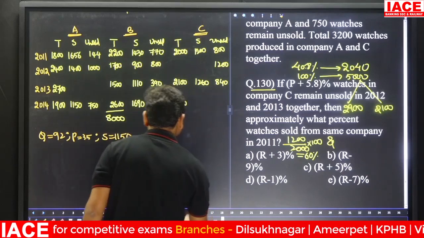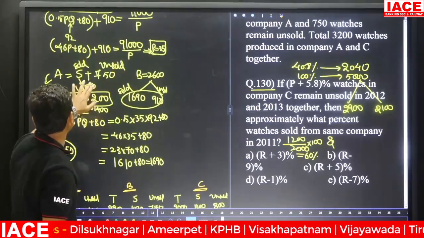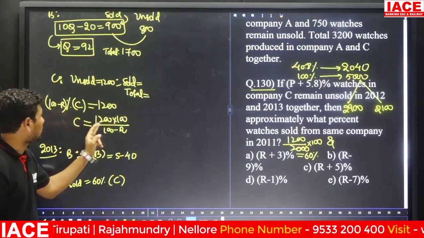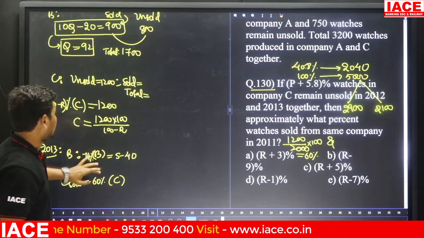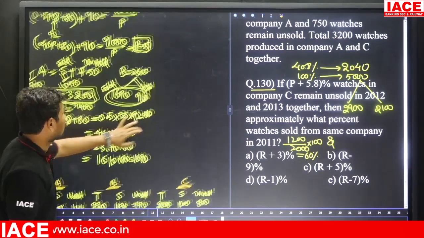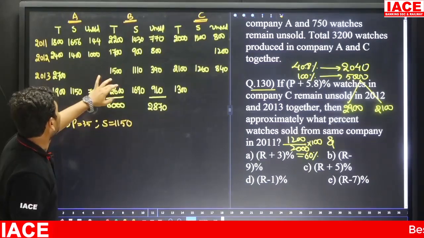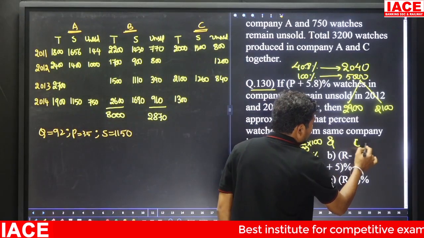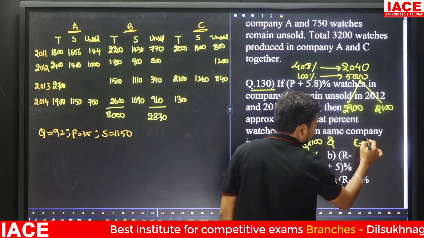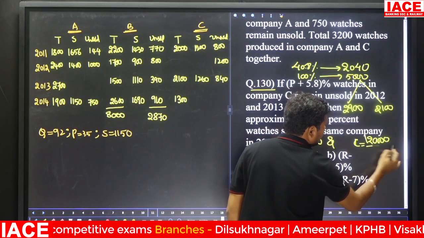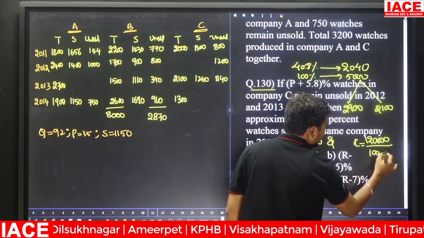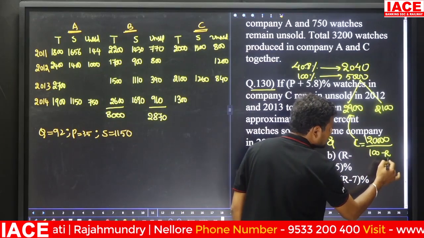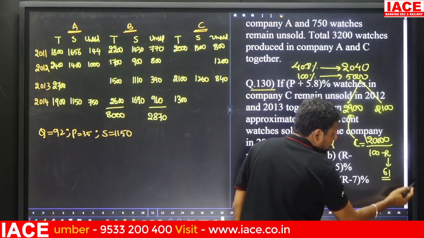How to calculate R? Just look at the 2012 data. In the 2012 data, we have a condition: C is equal to 1200 into 100 by 100 minus R. That belongs to the C value. Based on this we have to solve it. Here the C value is now known, 2100. C is 1200 into 100 by 100 minus R. Substitute the total value 2900. Once you substitute, you will get 100 minus R, and R will be approximately 61 points.